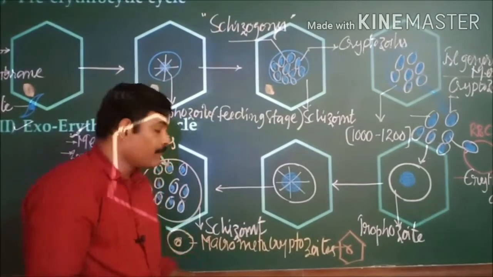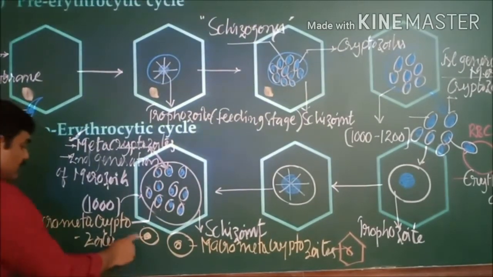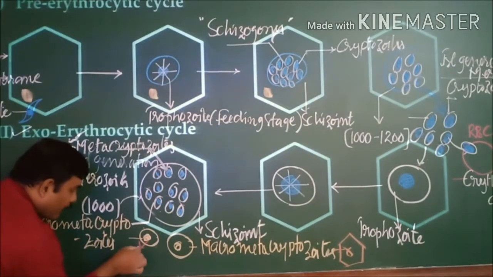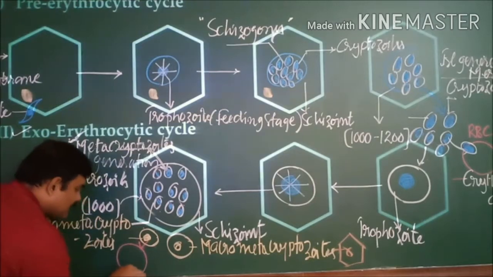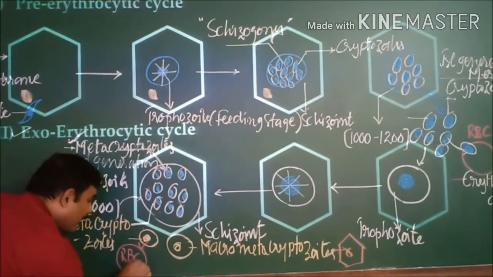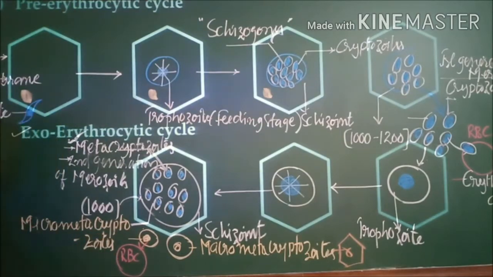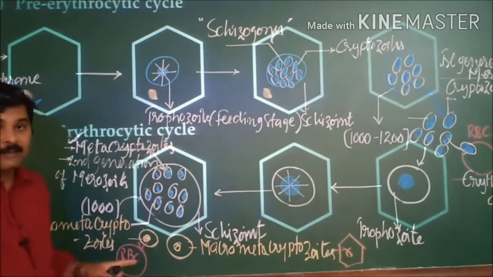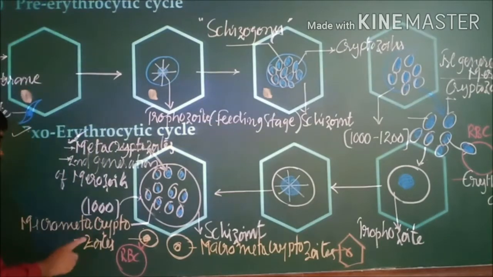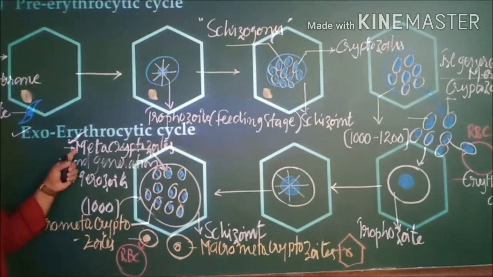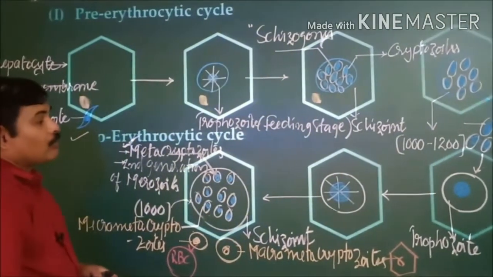Whereas the micrometacryptozoites attack the red blood cells. RBCs will be affected by the micrometacryptozoites, so that they start the erythrocytic cycle, by engulfing or entry into the red blood cells. This is how the exoerythrocytic cycle takes place, and the pre-erythrocytic cycle also.